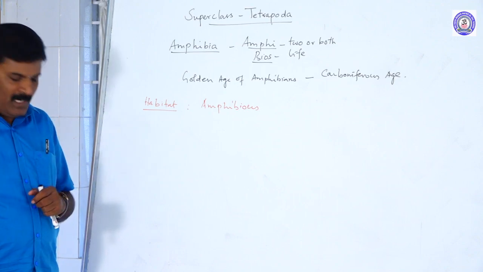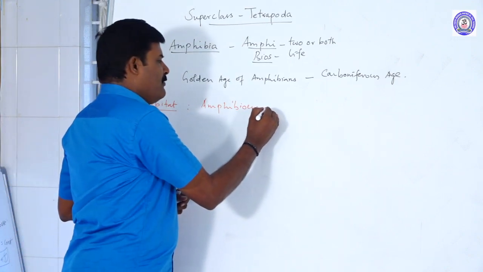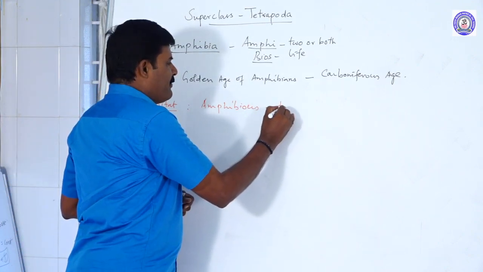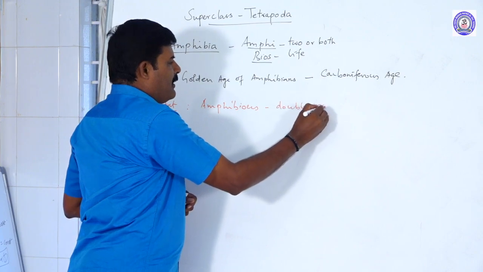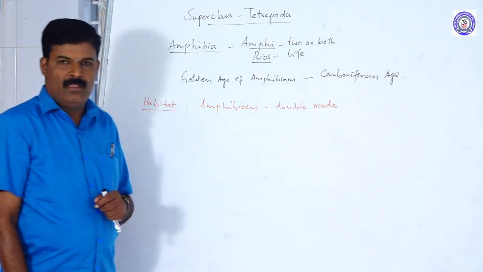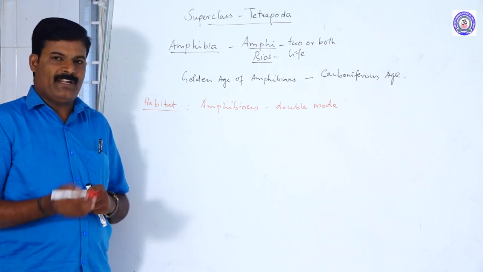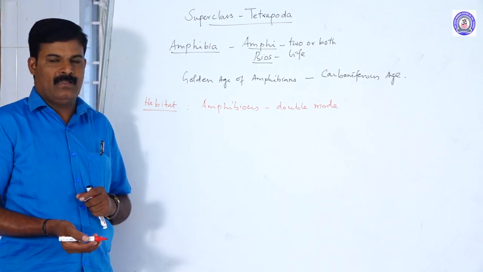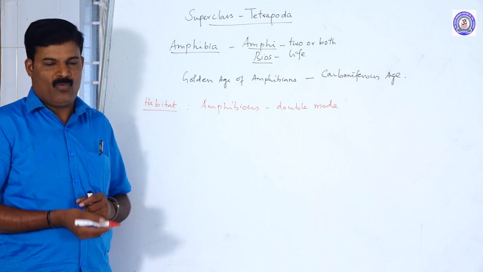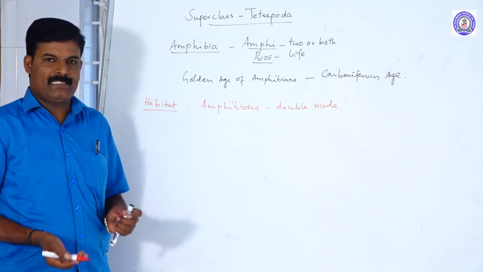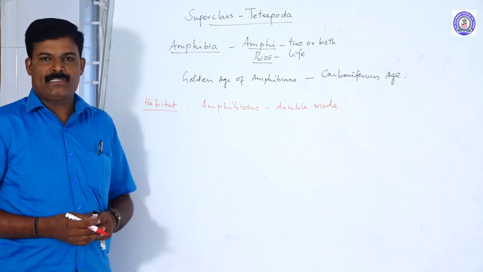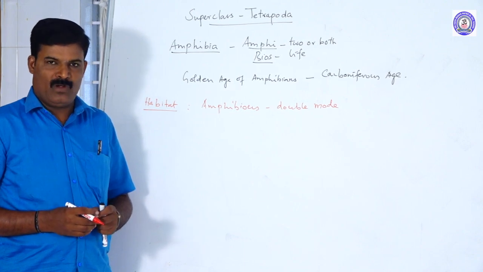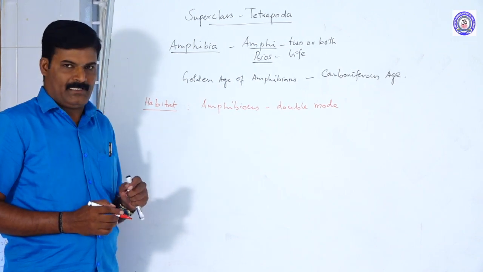What is amphibious nature? That means double mode of life. They are present in freshwater as well as terrestrial land, water and moist land. Amphibians are not found in marine water. So these are the habitats.